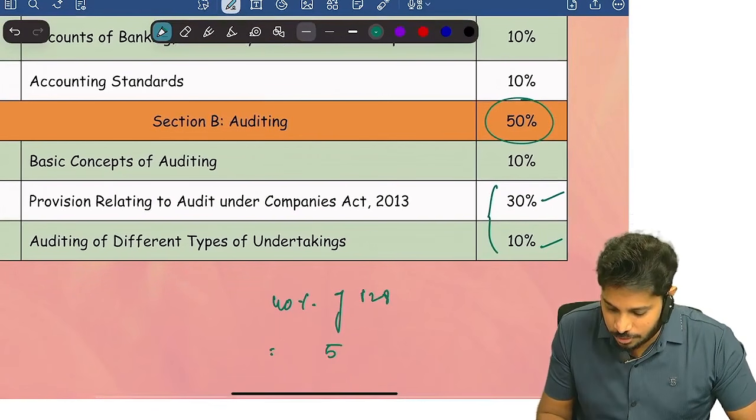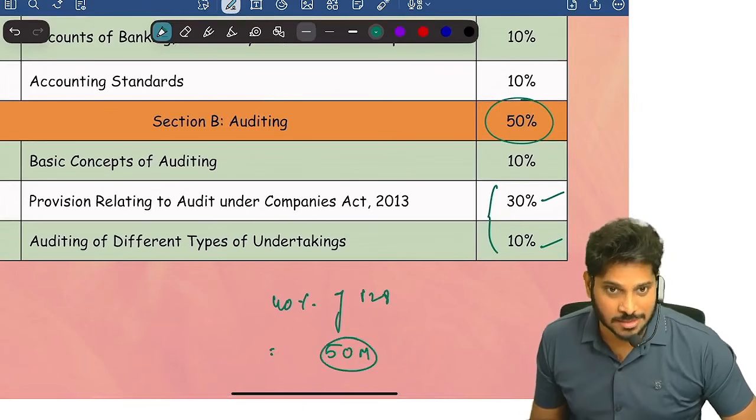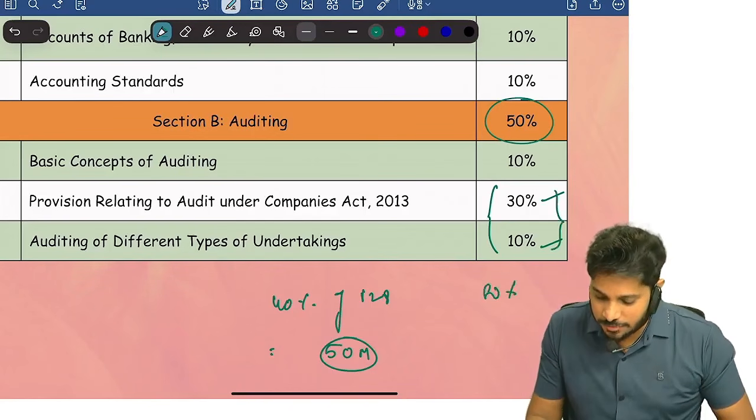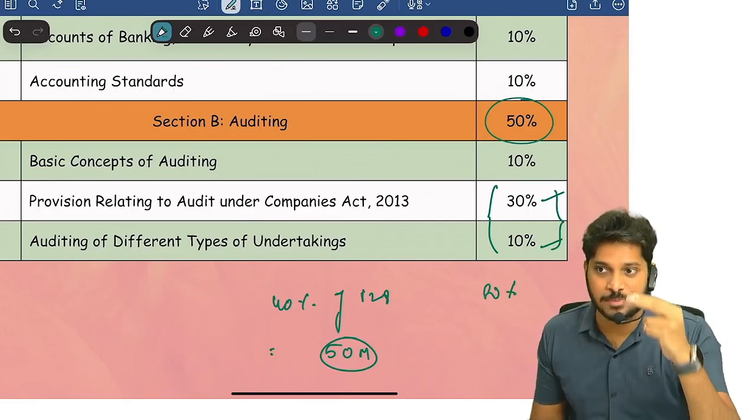Which is equal to minimum 50 marks. Yes or no? Within the audit paper, these two chapters will consist of 80% weightage technically.